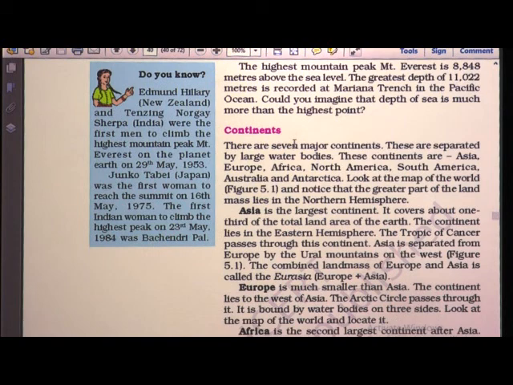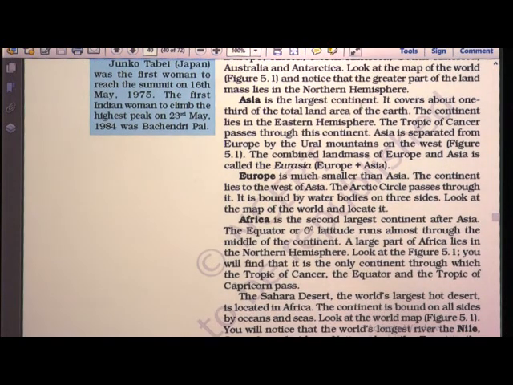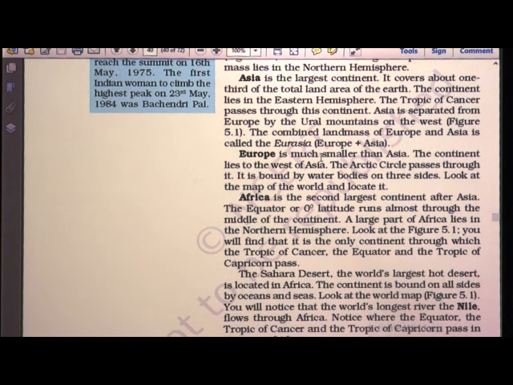Now we have seen the 7 major continents. Asia is the largest continent, in the eastern hemisphere. The Tropic of Cancer passes through this continent, and the Ural Mountains separate Asia from Europe. The combined land mass of Asia and Europe is called Eurasia.